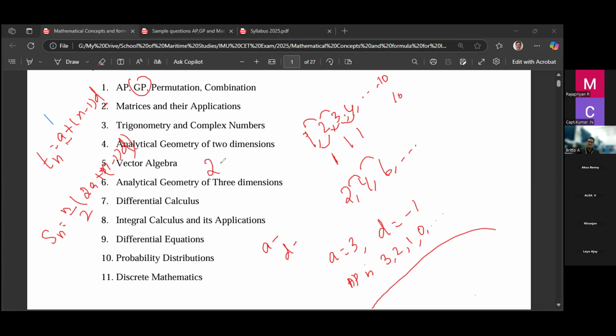For example, you have the numbers 2, 4, 8, then 16, etcetera. So these numbers are in GP. See the ratio between them: 4 by 2 is equal to 2, then 8 by 4 is also 2, then 16 by 8 is also 2. So in a series of numbers, if the ratio between any two consecutive numbers is equal, then the series is called GP, right?